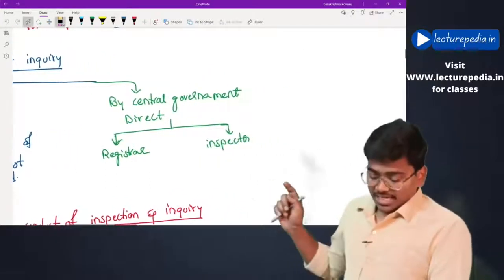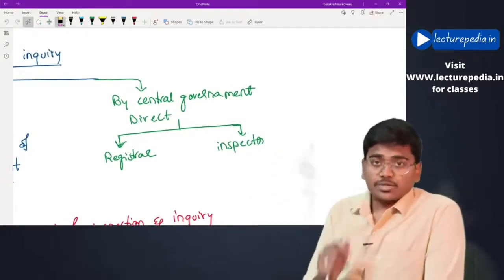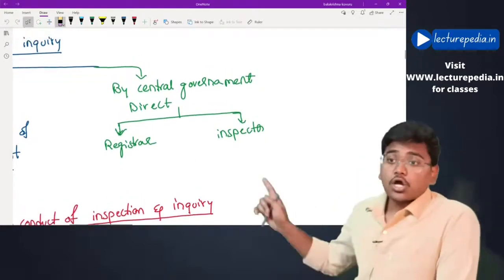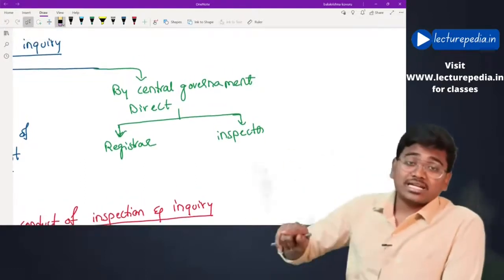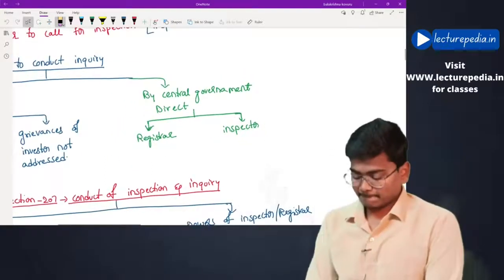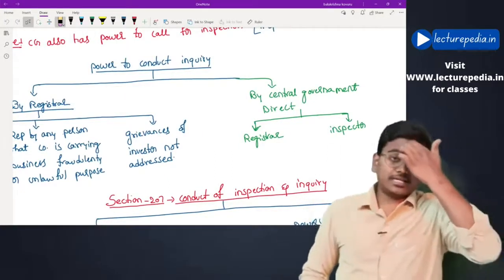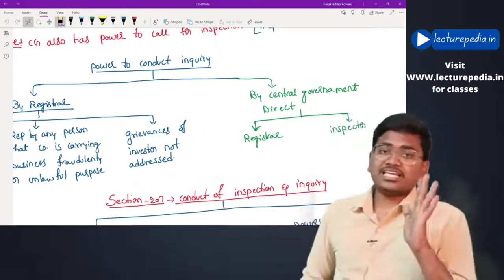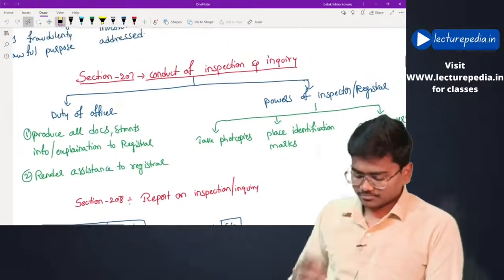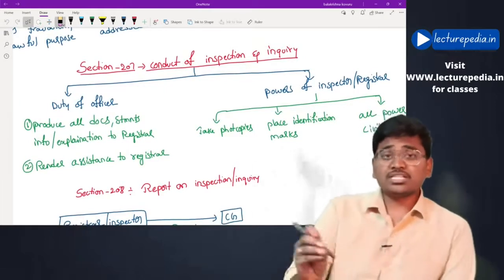Now, inquiry by central government. Even the central government can suo motu direct the registrar or inspector to conduct inquiry on the company. Hope this is clear. That is section number 206 relating to inspection and inquiry. Next, section number 207, which deals with some of the powers and duties during inspection and inquiry.